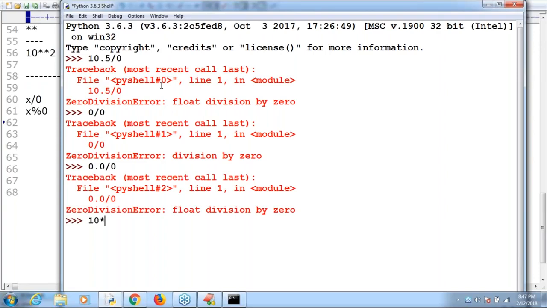Next, 10 power 0. Sir, very simple. 10 power 0, what about its value? Anything power 0, its value is always 1. Remember, it is not a zero division error. 10 power 0, 2 power 0, or 3 power 0, its value is always 1. Remember, it's normal mathematics, right?